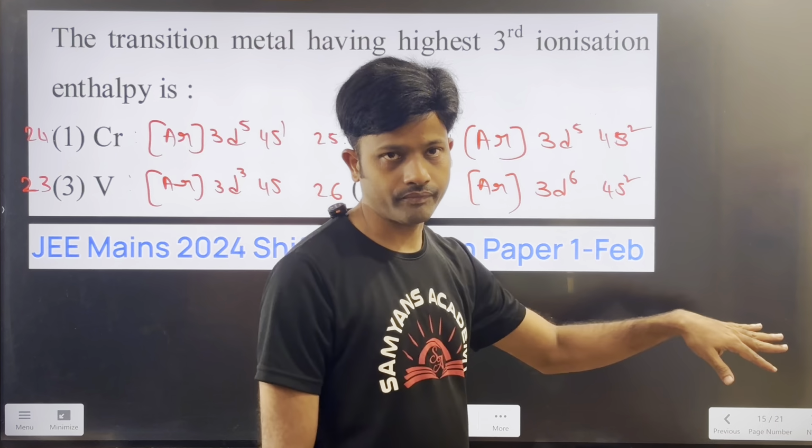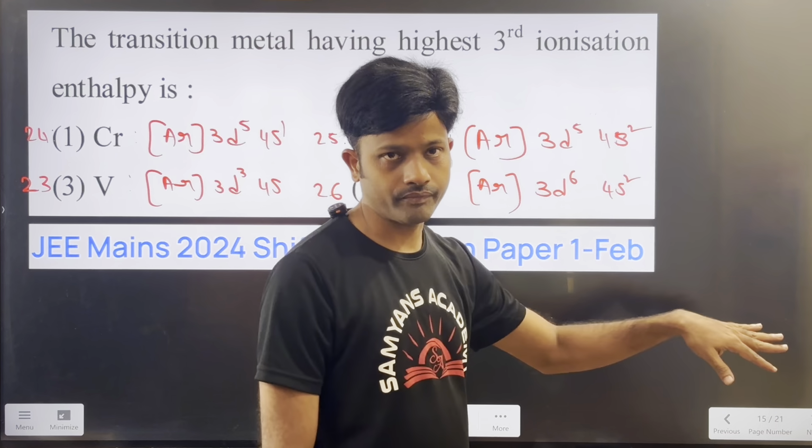After that, among all the elements, when you remove the 2 electrons from the 4s subshell, observe the remaining configuration. After removal of 2 electrons, this will become argon 3d5 4s0, this will become argon 3d6 4s0, and this will become argon 3d5.